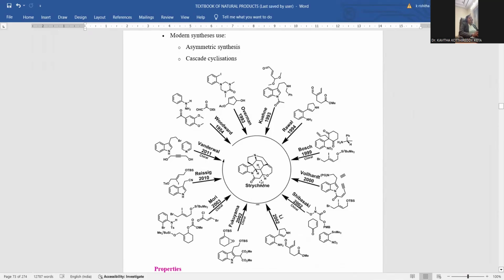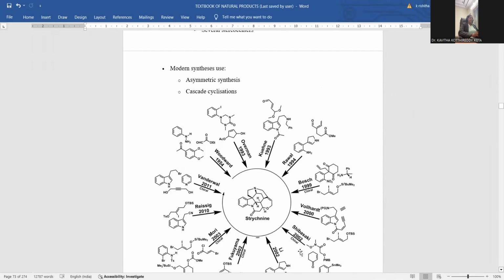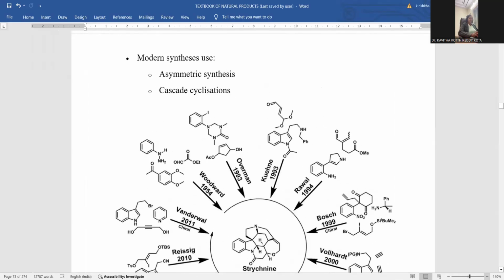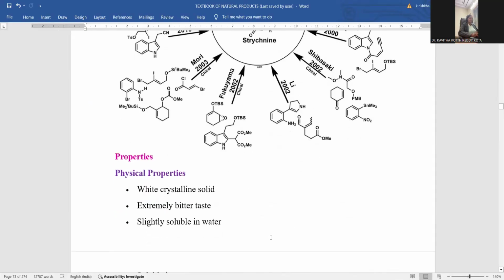So this is the way strychnine formation is possible, and you can achieve the same reaction by taking this polyannular system and a cyclopentene system, by the scientist called Overman in the year 1993. So these many reaction pathways are able to direct the entire route towards the synthesis of strychnine. This is the way asymmetric chiral synthesis of strychnine is accomplished by various scientists. They successfully achieved this final product. By this, we conclude this laboratory pathway.